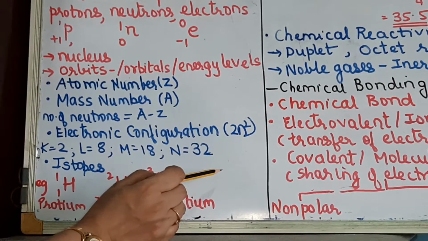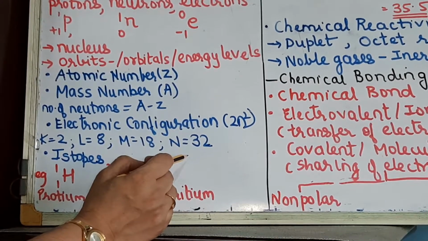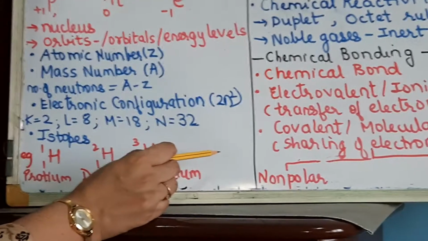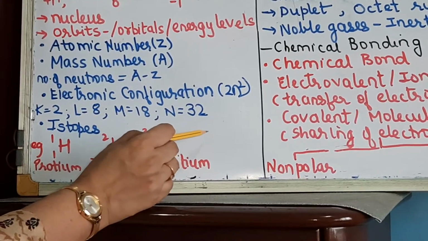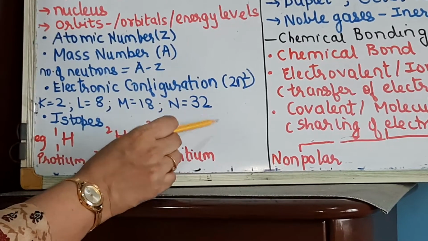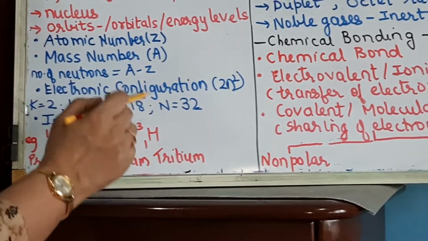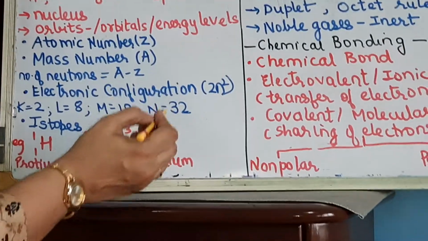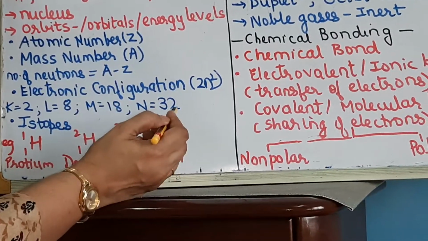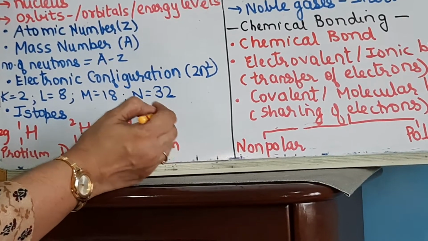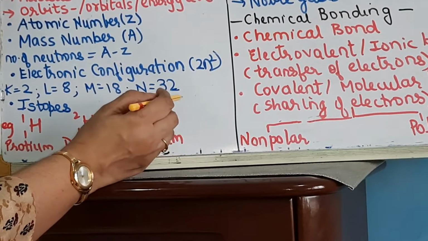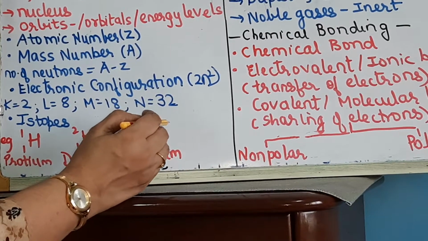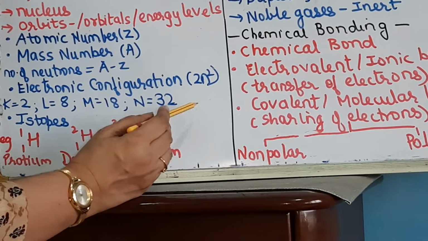Okay, you understood why we are writing that calcium will have an electronic configuration of 2, 8, 8 and 2. Because if you put 10 electrons in the valence shell, it will not comply with our second rule saying that the valence shell cannot have more than 8 electrons. The moment it becomes a valence shell, only 8 electrons will go in that shell, and a new shell will be formed. So calcium's electronic configuration will be 2, 8, 8 and 2.